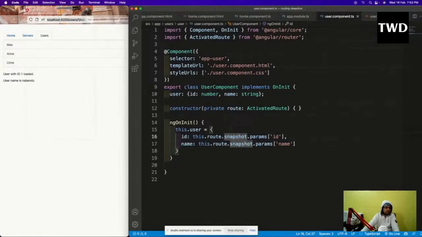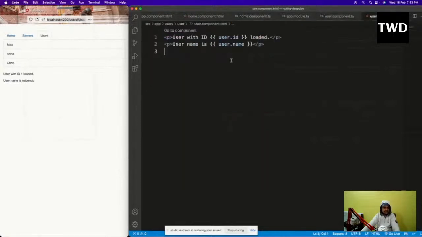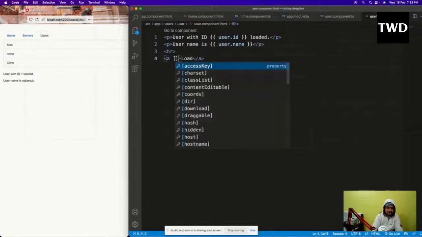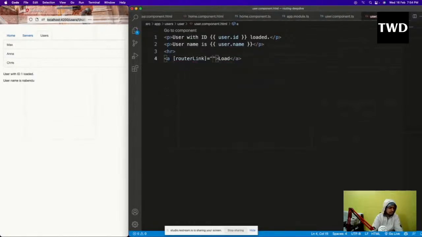So now we are going to actually look into one issue here. After this I'm going to have an hr and an anchor tag, and have load, and here I'll have a router link equal to, if I try to give it like this, users comma 2 comma, like this I'm going to give.